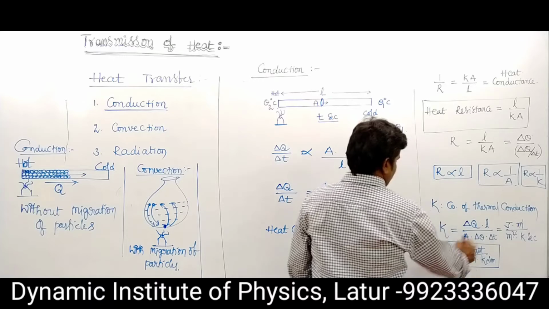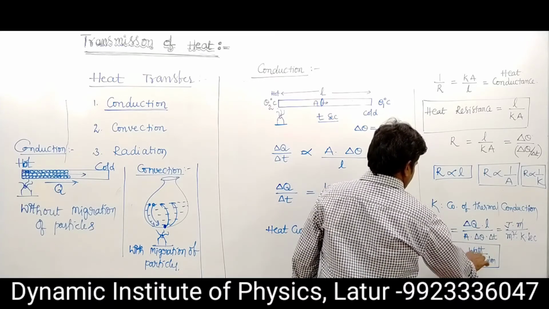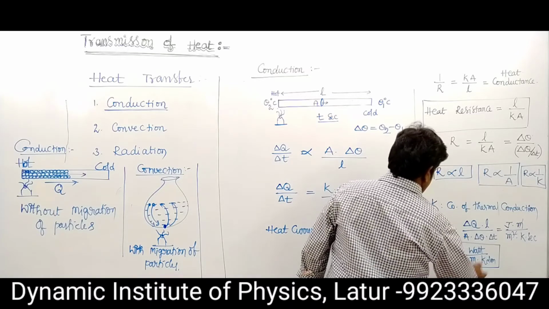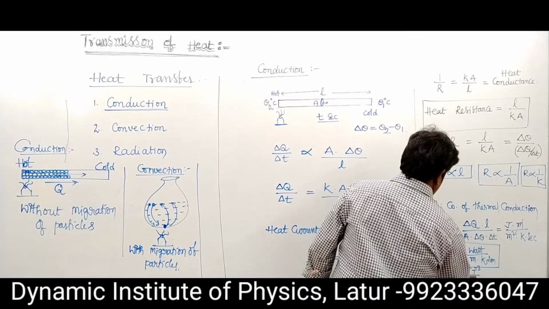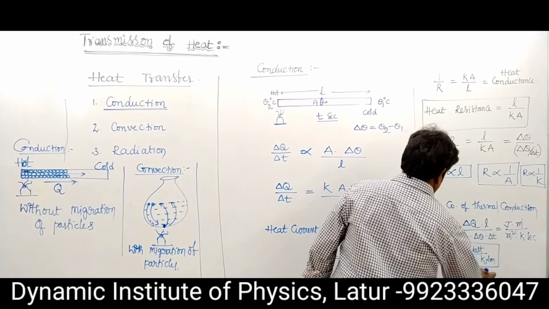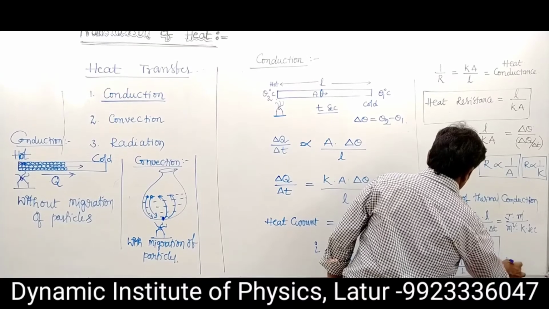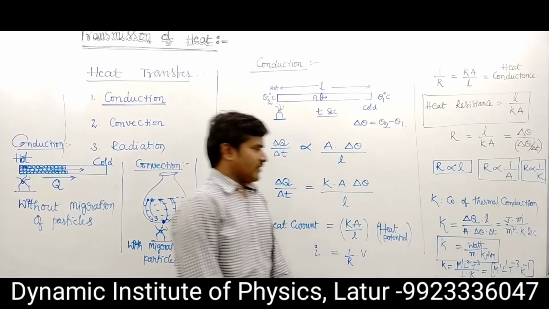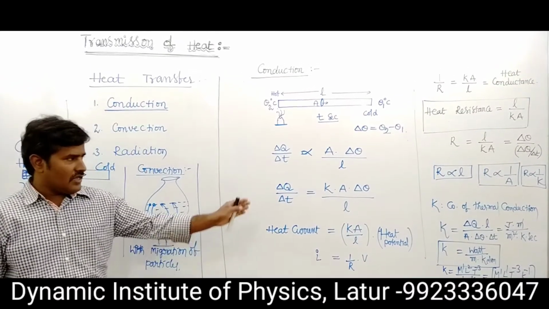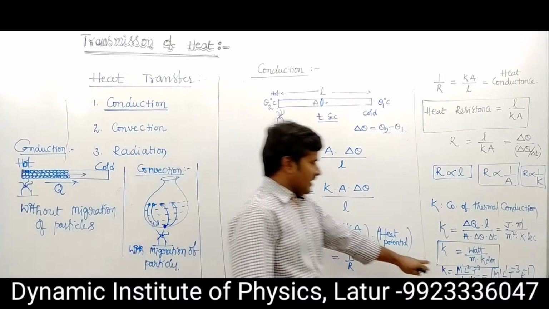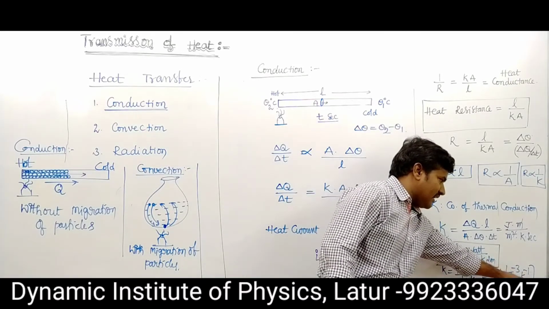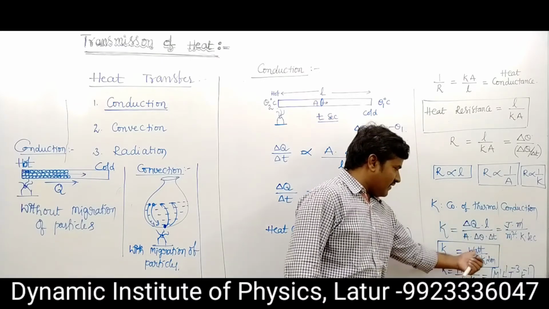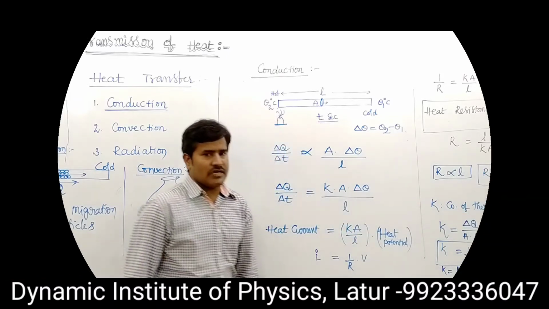And the dimensional formula of K. Power has dimensions M1 L2 T power minus 3, divided by L into theta. So M1 L1 T power minus 3 K power minus 1 is the dimensional formula of the coefficient of thermal conduction. Our unit is joule per meter Kelvin second or watt per meter Kelvin.